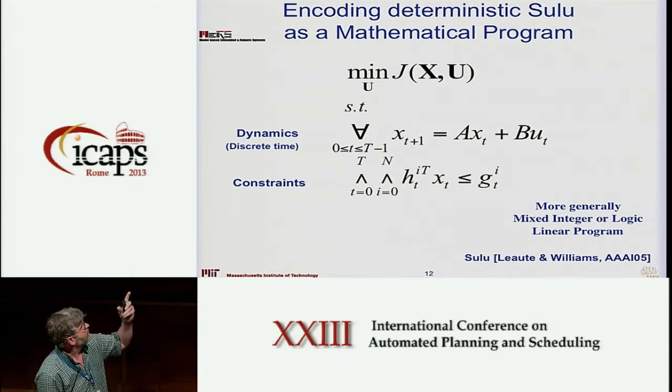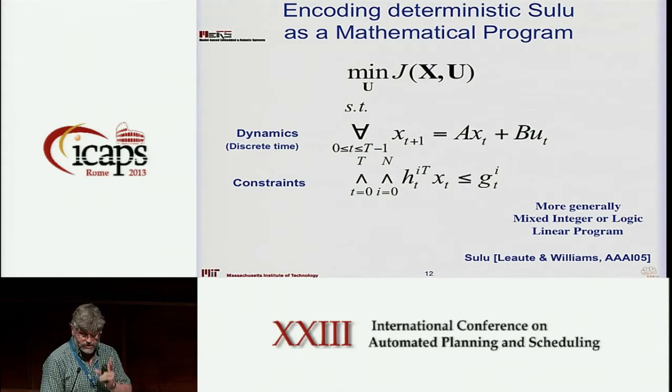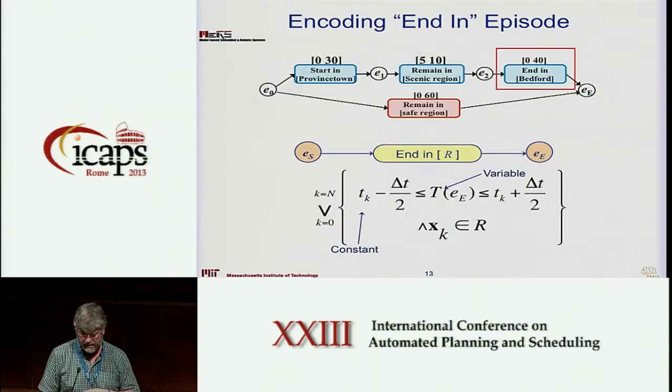And these, as any kind of model predictive control problem, are of the following form, right? Where we have a cost function, which in our case is fuel usage, the set of equations which describe the dynamics from time t to t+1, so we've discretized time, and then a set of feasibility constraints that we have to satisfy at each point in time. And those constraints can vary over time. That's fine. We just simply time slice the model. In those cases where we want to deal with things such as avoiding obstacles, which is a non-convex problem, we can't frame it as a linear program. Instead, we frame it as a mixed integer linear program or a mixed logic linear program. And that would be the case here.